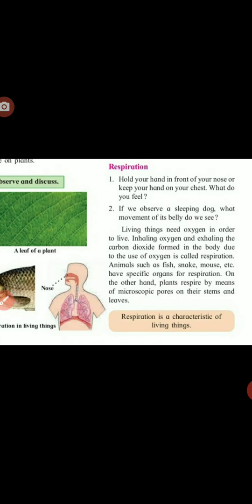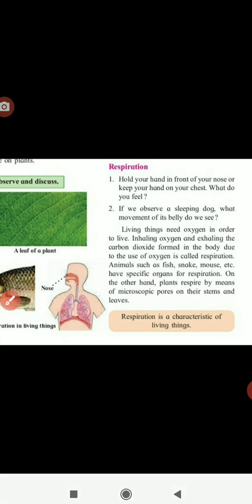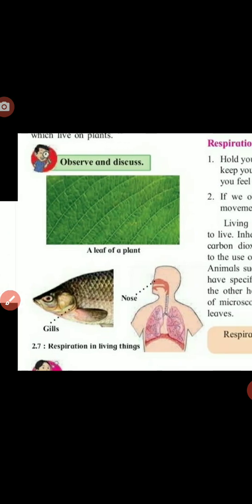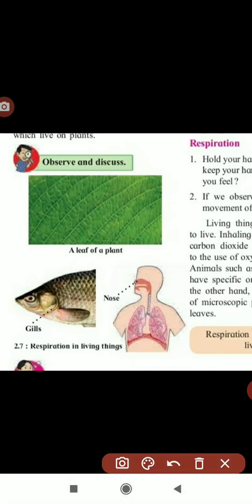The living things, again, here is one more example. Here a fish is there. The fish in water respires with the help of gills.